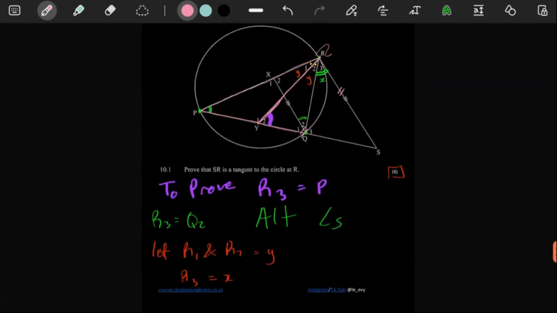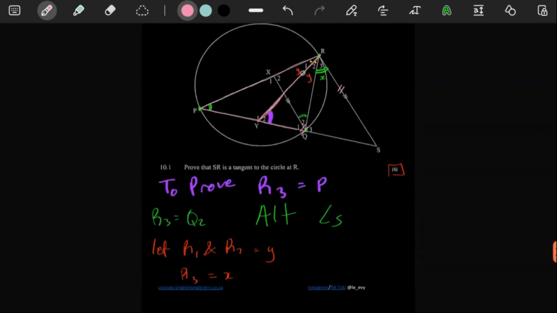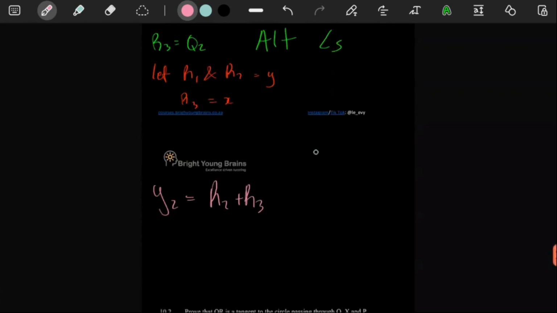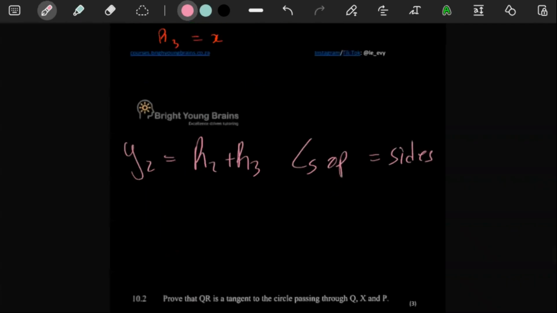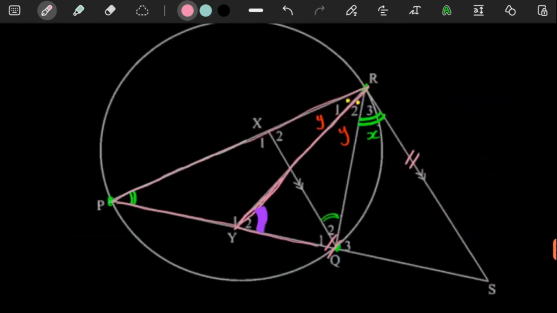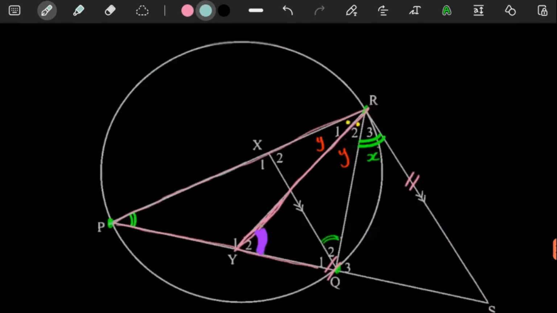So here we say y2 is going to be equal to R2 plus R3. The reason is angles opposite equal sides. I don't know why I'm writing so big. But anyways, this makes our life so much easier, because now we just have to say y2 is equal to R2 plus R3. As long as this is equal to this, it means that y2 is equal to x plus y.